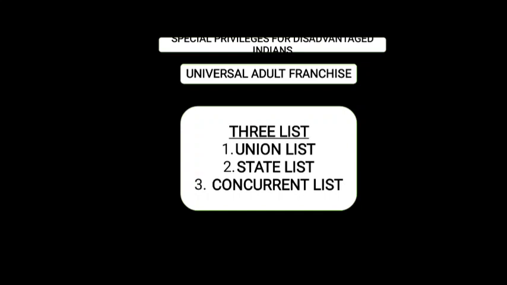Number two is the state list, where any kind of problem that arises, the state government would look after it. Next is the concurrent list. In the concurrent list, both the center as well as the state would look after the affairs and matters of the country. If any problem arises, the union and the state government would look after it and try to solve the problem.